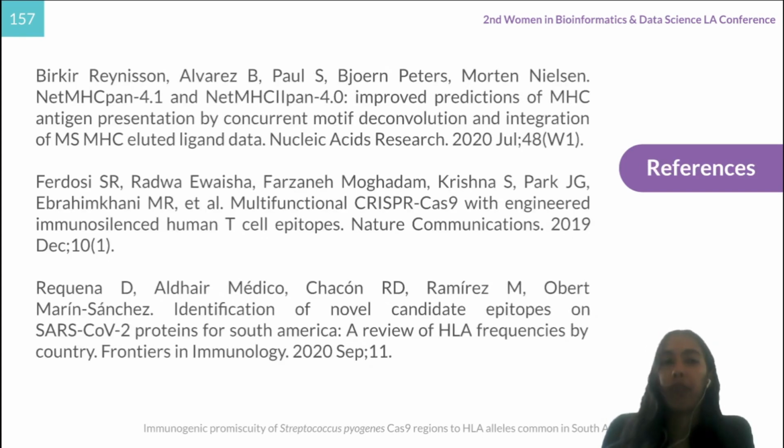Here are the main references, the first one regarding the prediction algorithms, the second one is a deimmunization effort for Cas9, and the third one is the one that provides the HLA frequencies.